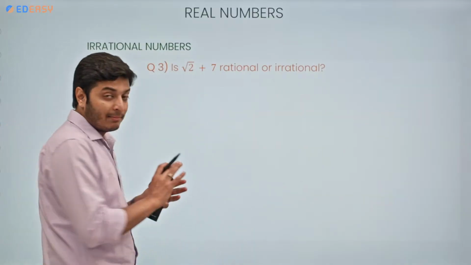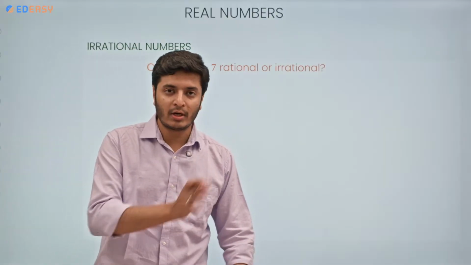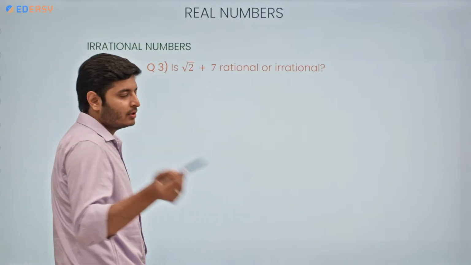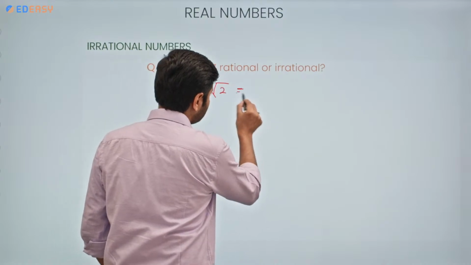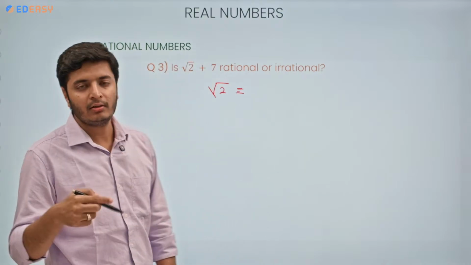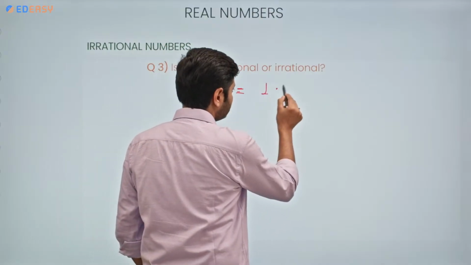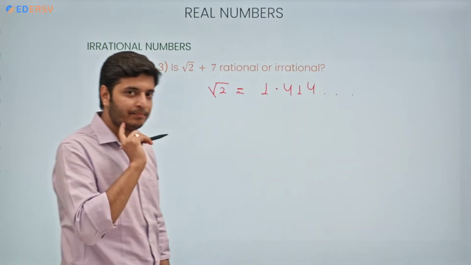I'm just giving you the idea. This is not the actual proof. You don't need to write this method in your exam. But look at this, just to make you understand. Root 2 has a decimal expansion of type non-terminating, non-recurring, correct? So it is basically 1.414 and so on, correct?